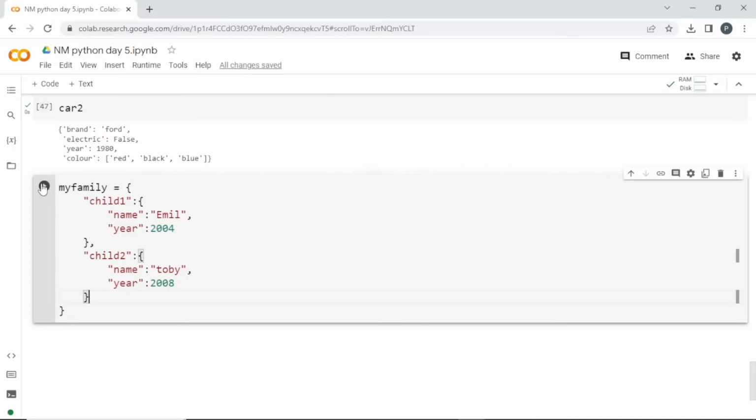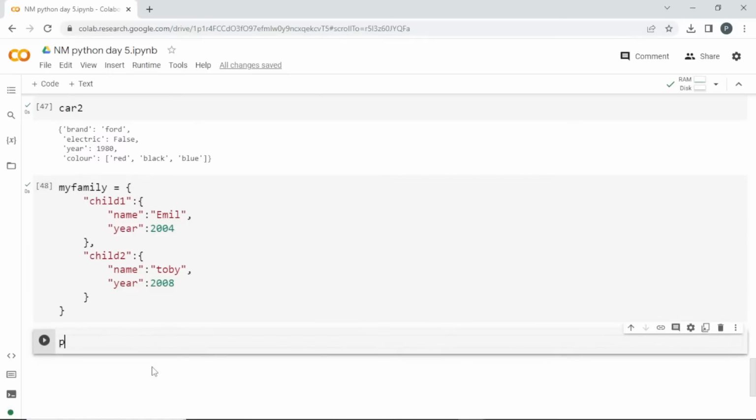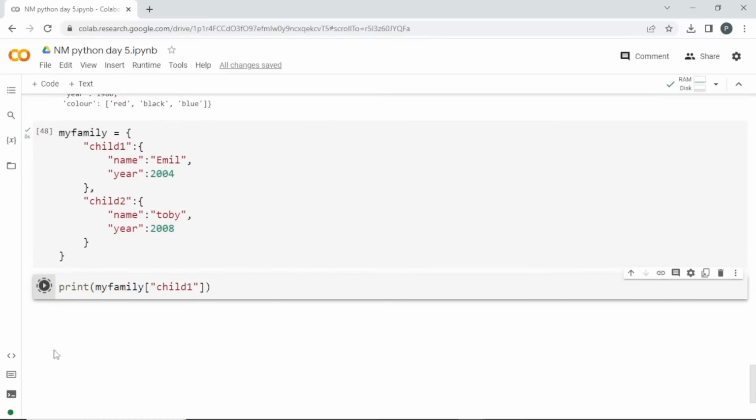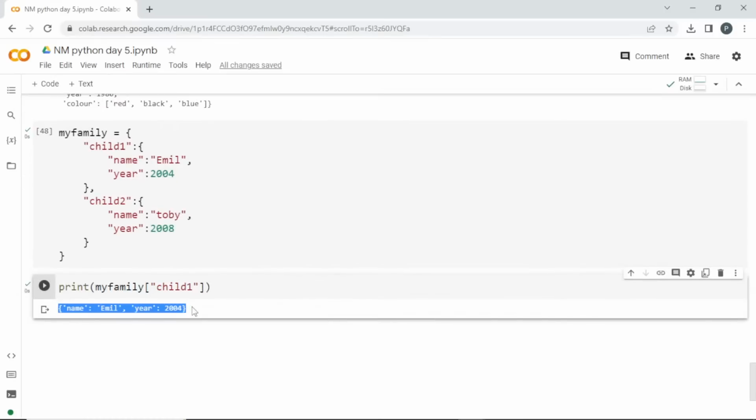So this is like a nested dictionary. I'll run it. If I want to take, okay, I'll print calling the name of the dictionary, and in that I can pass the key name child1. So it is going to give me this value, okay, it is already a dictionary. So if you want to get the year of child1, how will you do that?